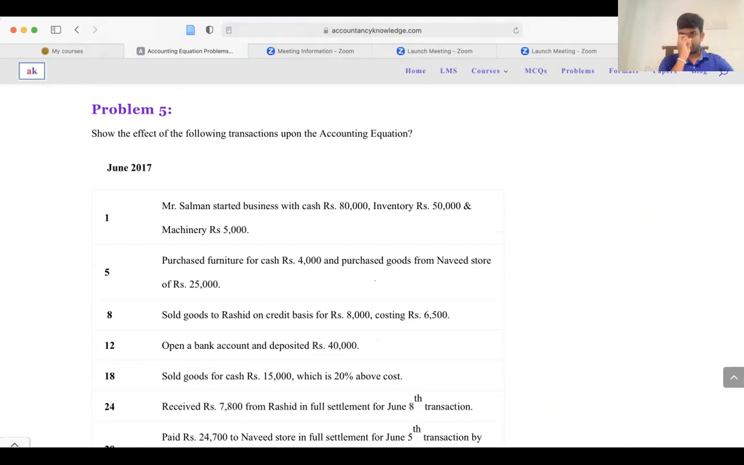Problem number 5: show the effects of the following transactions upon the accounting equation. Mr. Salman started a business with cash of rupees 80,000, inventory rupees 50,000, and machinery rupees 5,000. So Salman, the owner of the business, started the business by using cash worth 80,000, inventory worth 50,000 and machinery worth 5,000.